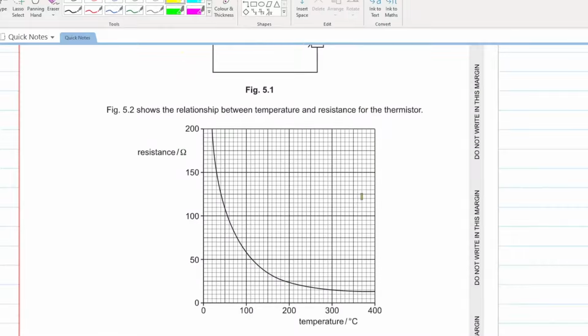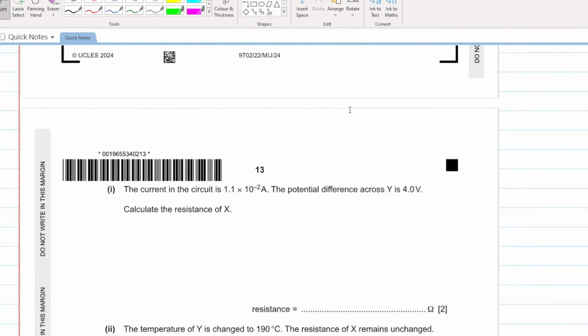Figure 5.2 shows the relationship between the temperature and the resistance of the thermistor. So this graph is given between temperature and resistance of the thermistor. The current in the circuit is 1.1 into 10 raised to the power of minus 2 ampere. The potential difference across Y is 4 volts. Calculate the resistance of X.